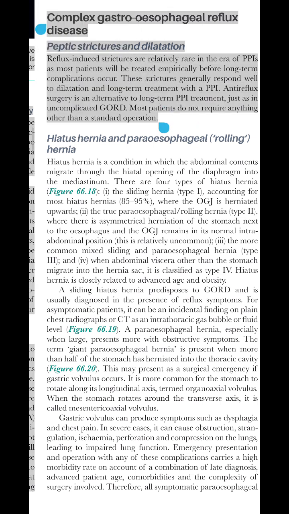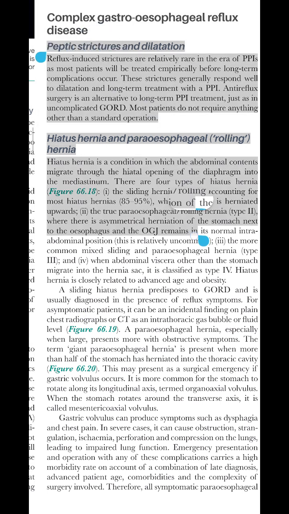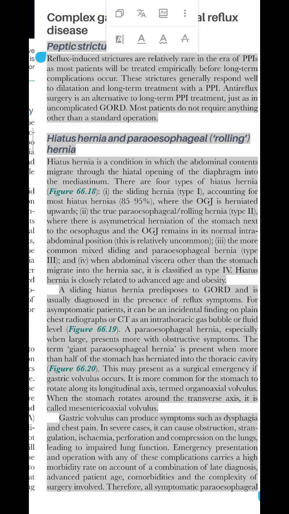Complex gastroesophageal reflux disease. Figure 66.1. Peptic strictures and dilatation. Reflux-induced strictures are relatively rare in the era of PPIs, as most patients will be treated empirically before long-term complications occur. These strictures generally respond well to dilatation and long-term treatment with a PPI. Antireflux surgery is an alternative to long-term PPI treatment, just as in uncomplicated GORD. Most patients do not require anything other than a standard operation.